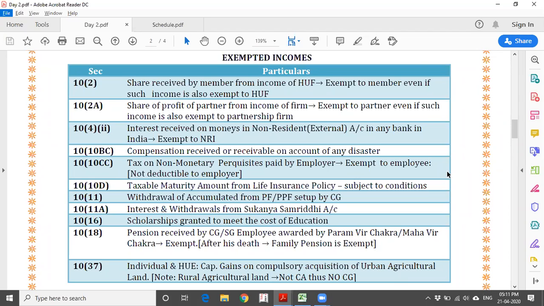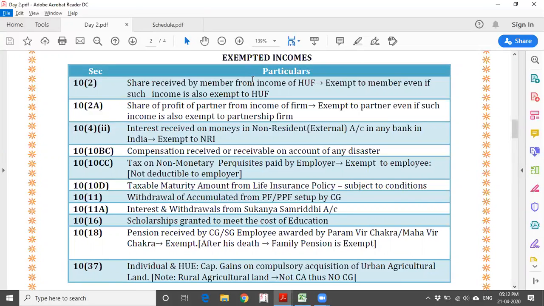So whenever you are getting any money from the HUF, it is exempted. Why? The same amount that you received as income in your hands, the HUF has already paid taxes on. So there should not be double taxation. So they have given exemption on the share received by a member from HUF.